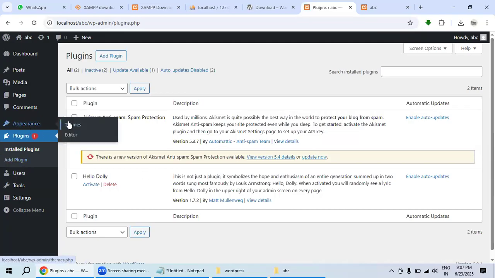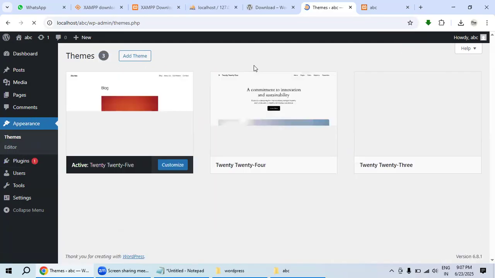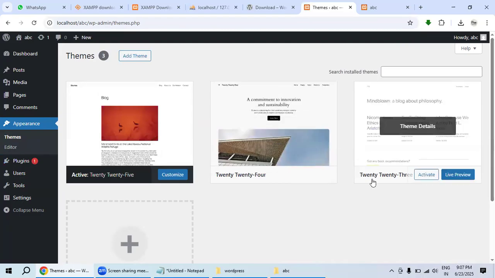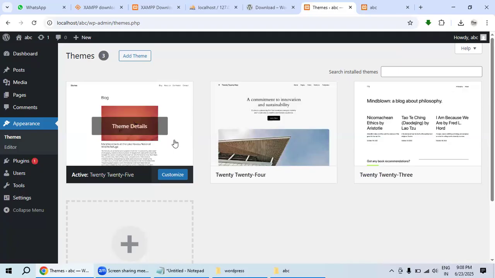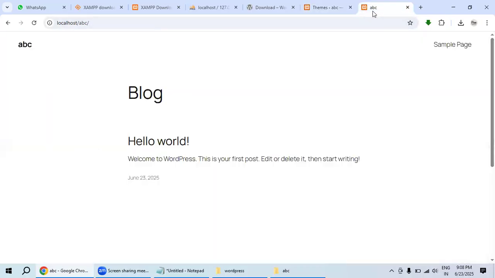So what are the themes it had by default? I told you before. By default it had the 2023 theme. In the year 2023 this is the WordPress default theme. The 2024 WordPress default theme is there. We also have the 2025 WordPress default theme. In this year the theme has been developed and activated, so the theme output seems to be like this.